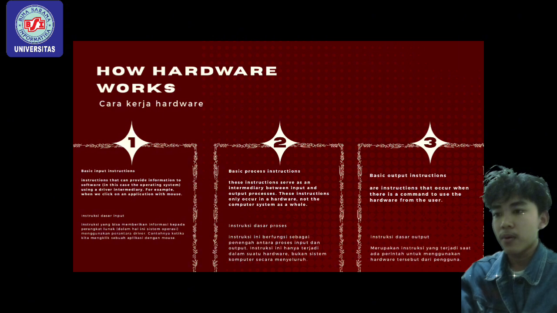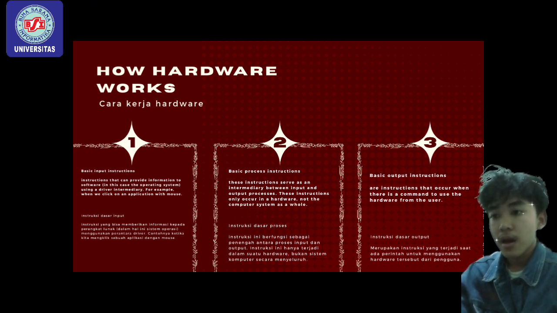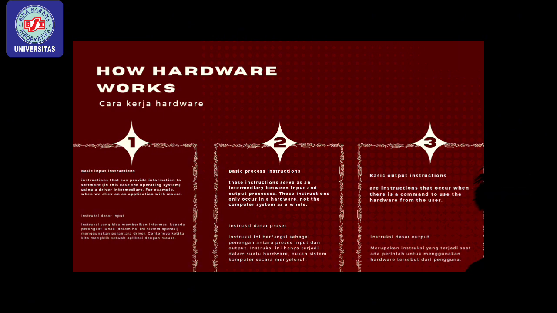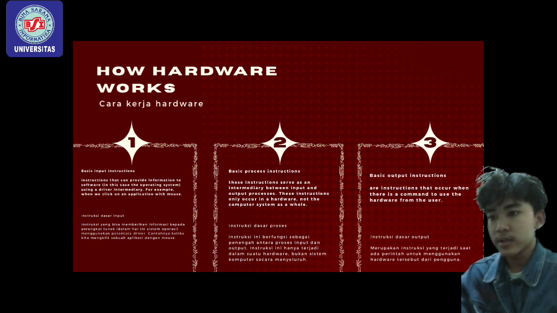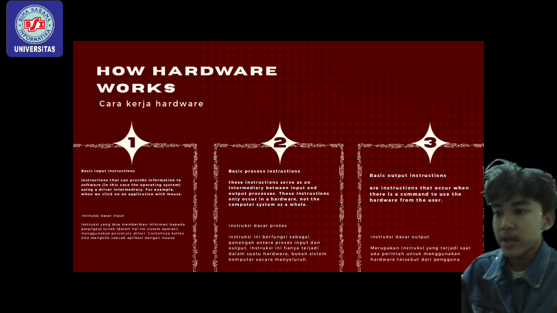Number 1, basic input instruction. Instruction that can provide information to software, in this case the operating system, using a driver intermediary. For example, when we click on an application with a mouse.